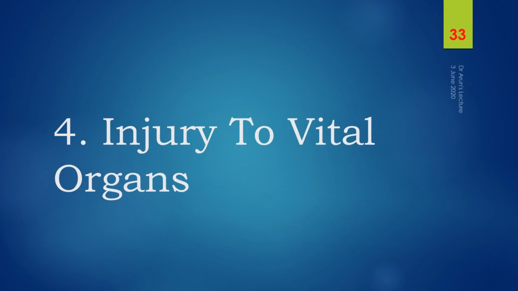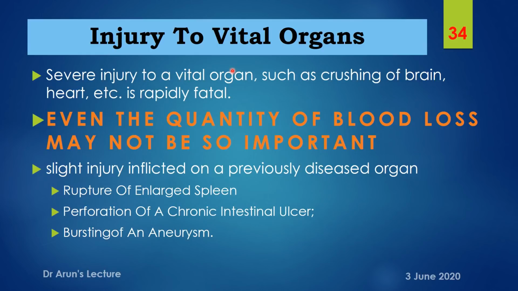Point number 4, injury to a vital organ. Vital organs are organs which perform a distinct function, like the brain and heart.